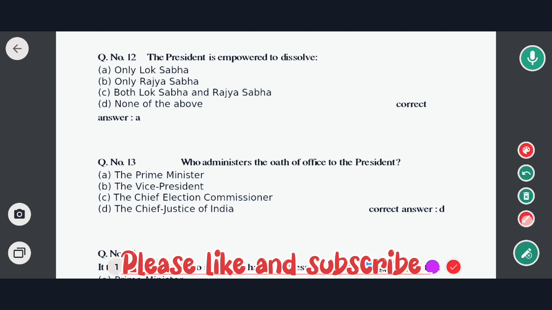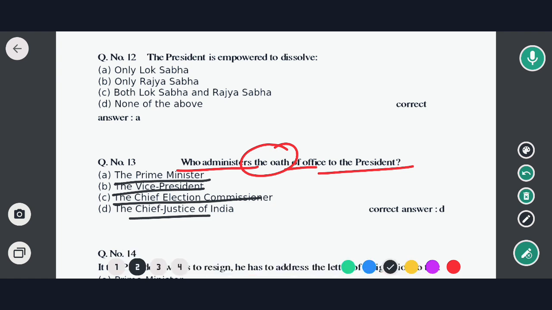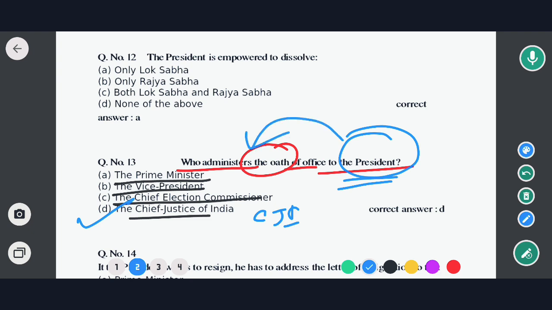Next question is: who administers the oath of office to the President? Options are Prime Minister, Vice President, Chief Election Commissioner, and the Chief Justice of India. So the correct option will be option D, that is CJI. That means when the President is elected, before he enters his office, he takes the oath from whom? From the Chief Justice of India. So in this case option D would be the correct answer.